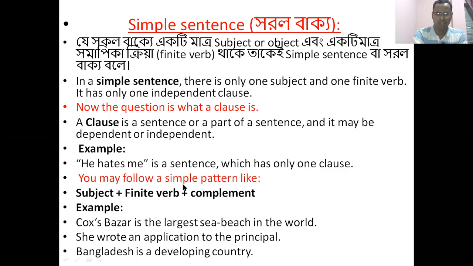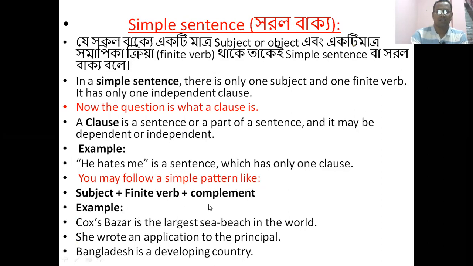You may follow a simple pattern like this. Subject plus finite verb plus complement is a simple sentence structure. Example: Brother is the largest in the world. He wrote an application to the principal. Bangladesh is a developing country. These are the examples of simple sentence.